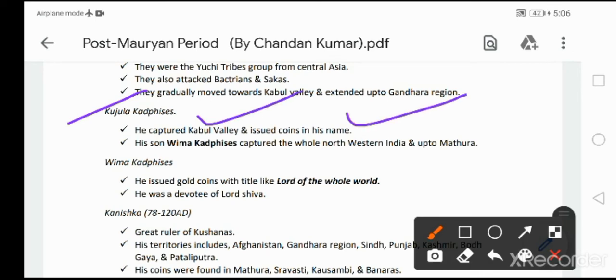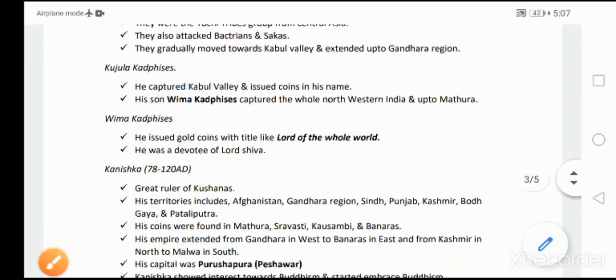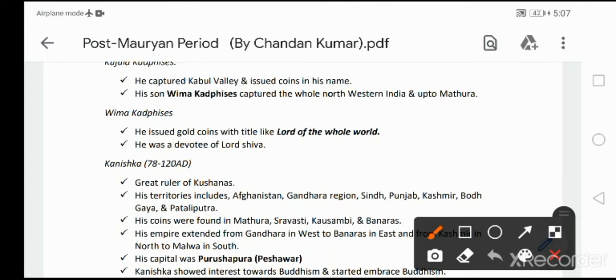His son Vima Kadphises extended further and captured northwestern India up to Mathura in Uttar Pradesh. Then Vima Kadphises issued gold coins with a title like Lord of the Whole World. He was a devotee of Lord Shiva.